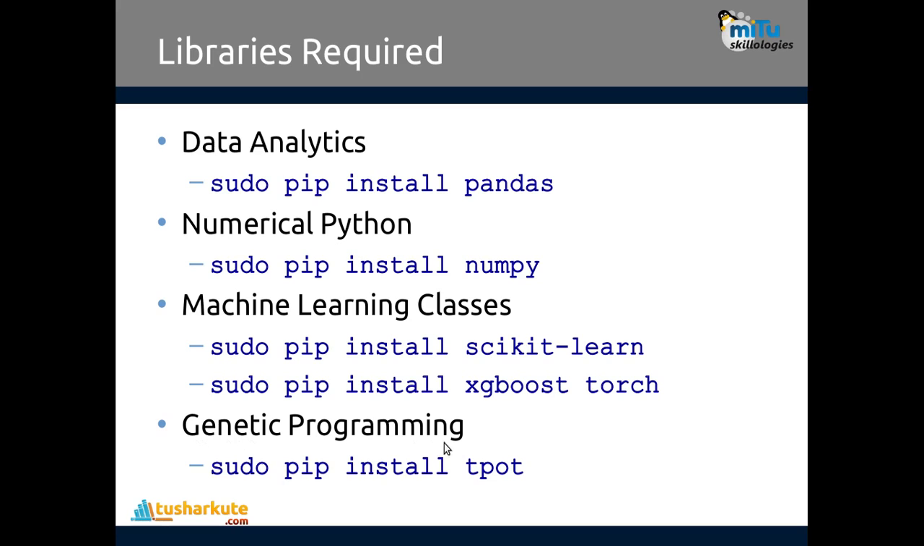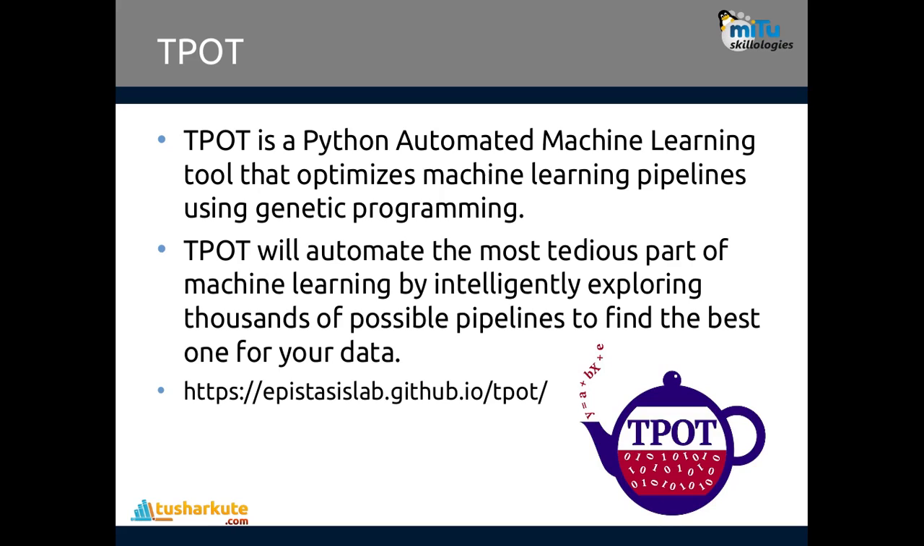And for genetic programming there is a special library called tpot. This tpot library is required to perform the generation of algorithms using genetic algorithm. That's why the tpot library is also required. So make sure that you install all of these libraries in your system.